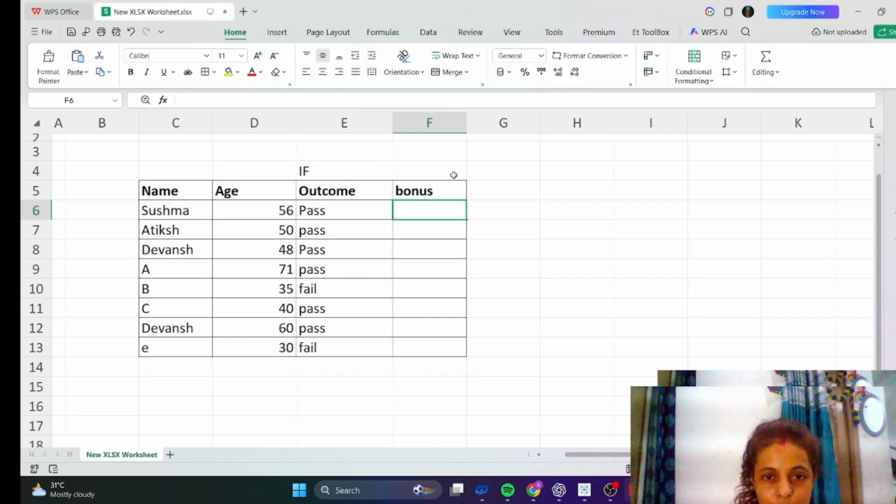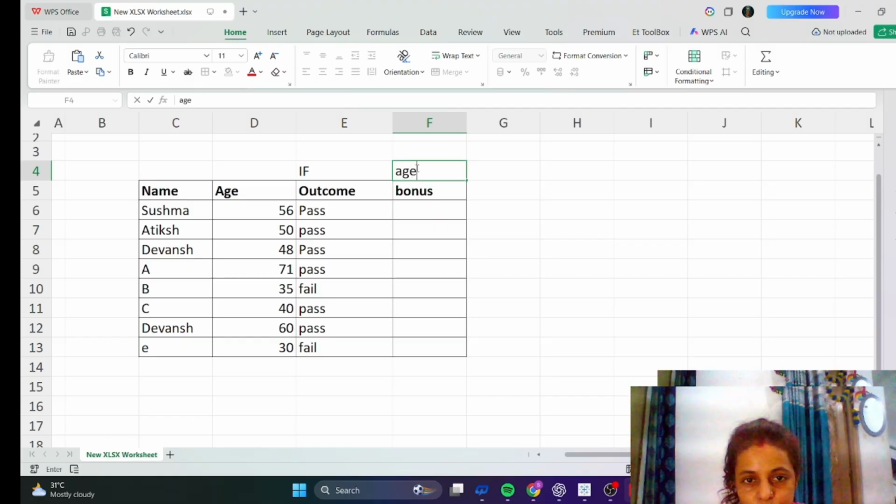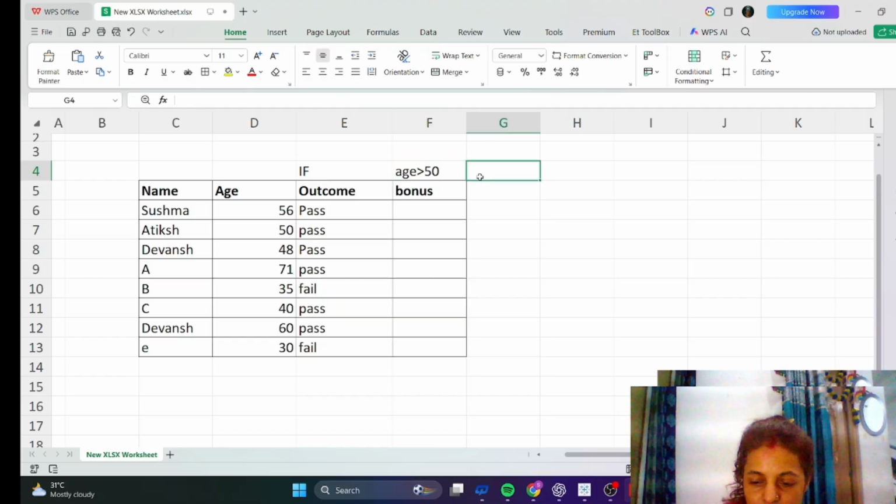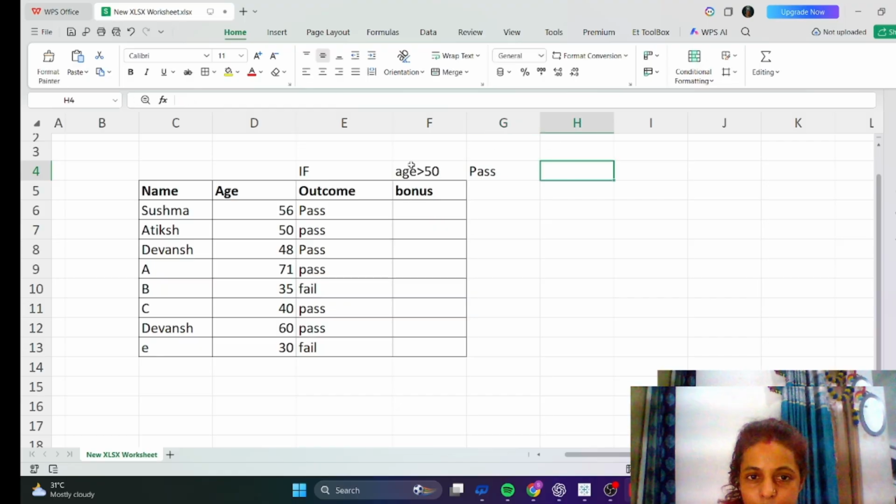Like if there is one condition, that any person's age should be greater than 50, and outcome should be pass, then only they will get a 1000 bonus, and others will not get anything, zero.